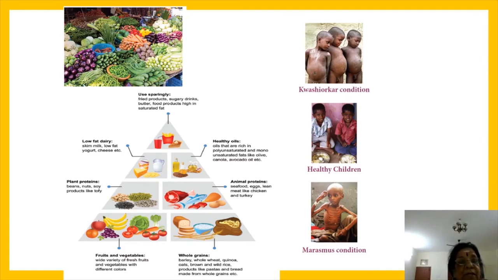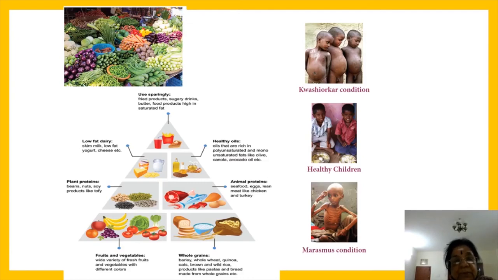This is a low fat diet. This should be used very sparingly, only a little. What are they? Fried products, sugary drinks, butter, food products high in saturated fat. Whereas healthy oil, polyunsaturated acid, not the refined oil we used, like Gold Winner, Fortune, those are all refined oil. Polyunsaturated and monounsaturated fats like olive oil, canola and avocado oil can be used.